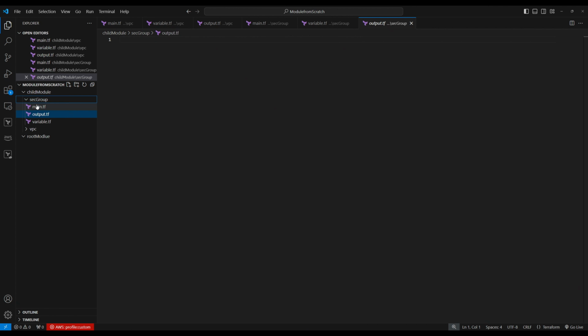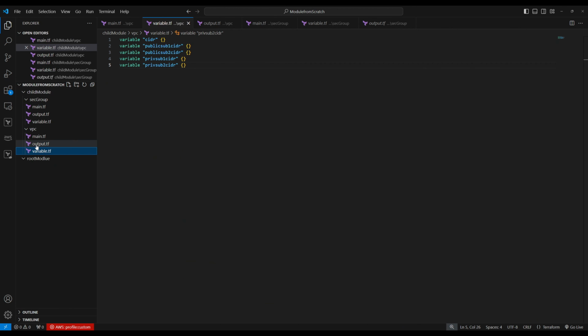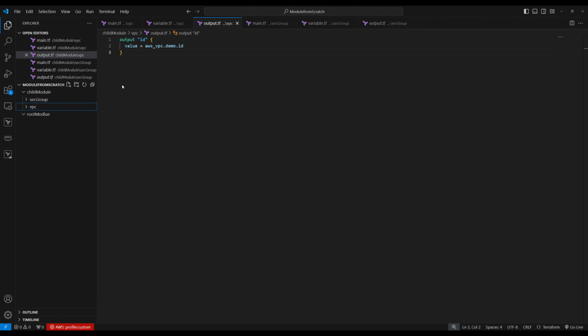So I have security group module. We have main.tf, variable.tf, and output.tf for the VPC, and we have main.tf, variable.tf, output.tf here. So our two modules under child module, we have security group module and VPC module, and they are ready. Now let's go to root module and do the same thing.